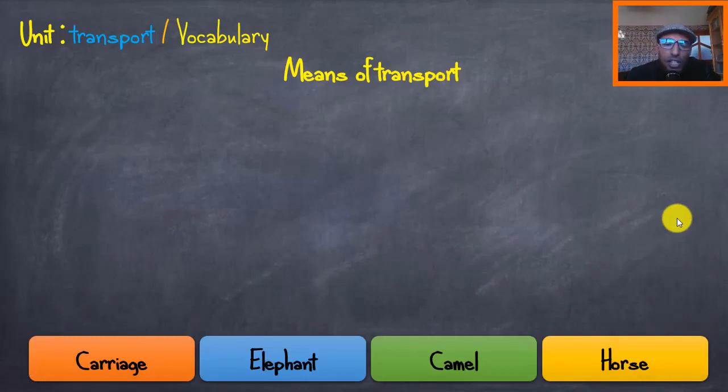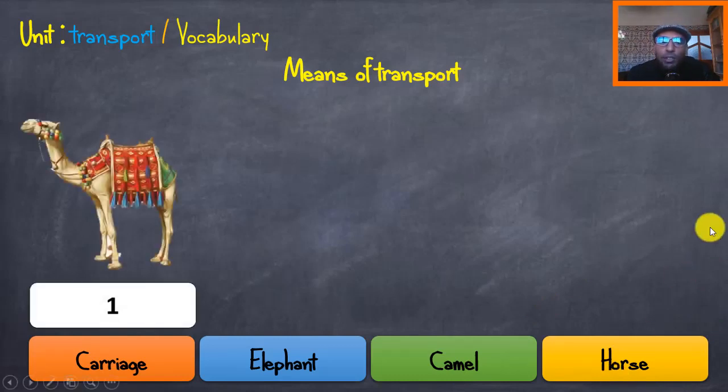Let's start with pronunciation practice. I say the word, you repeat after me, okay? Number 1, carriage. Carriage. Good. Number 2, elephant. Elephant. Number 3, camel. Camel. Number 4, horse. Horse. Very good. Let's move on right now to the picture.